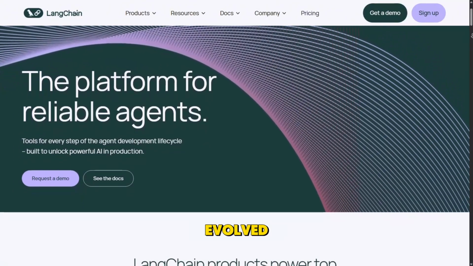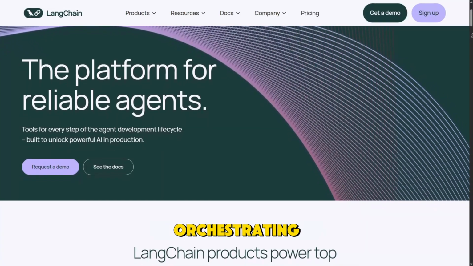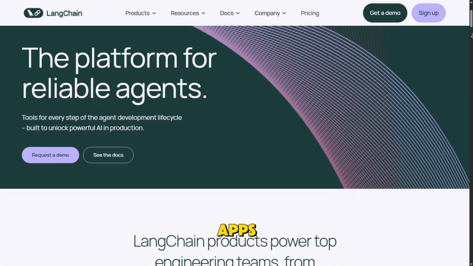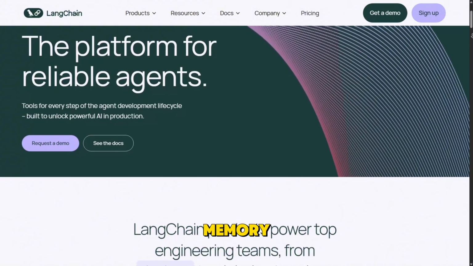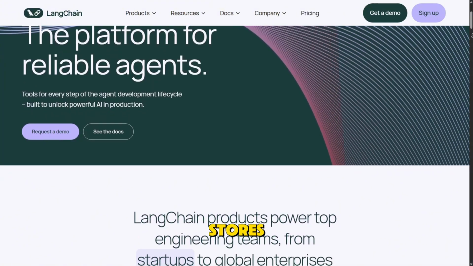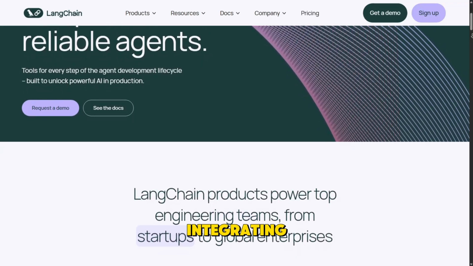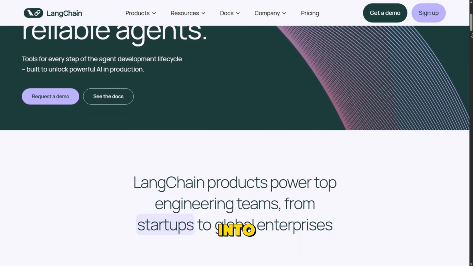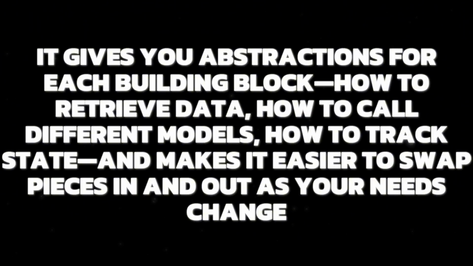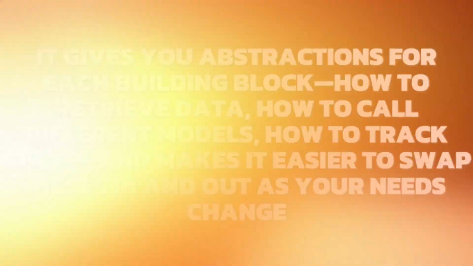Over time, it evolved into a broad framework for orchestrating all aspects of LLM-powered apps: prompt templates, memory, tools, agents, vector stores, and retrieval. You can think of it as a Swiss Army knife for integrating large language models into an application. It gives you abstractions for each building block: how to retrieve data, how to call different models, how to track state, and makes it easier to swap pieces in and out as your needs change.